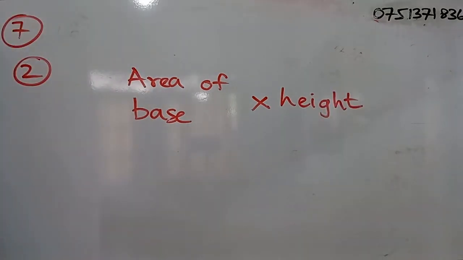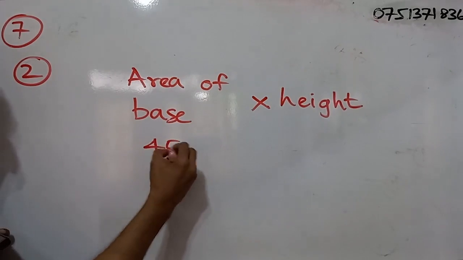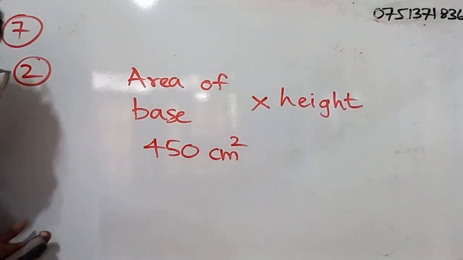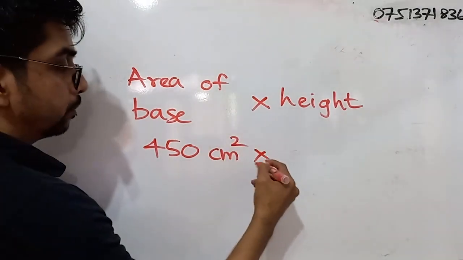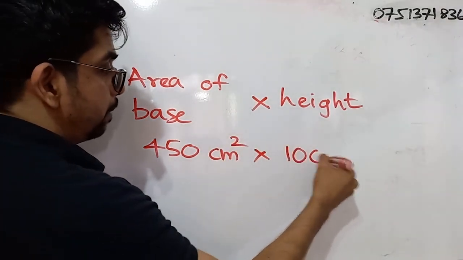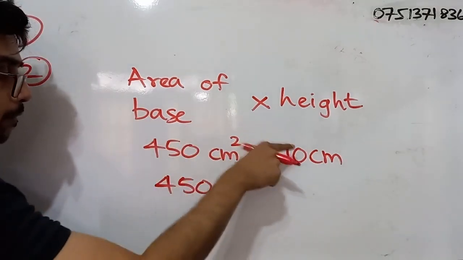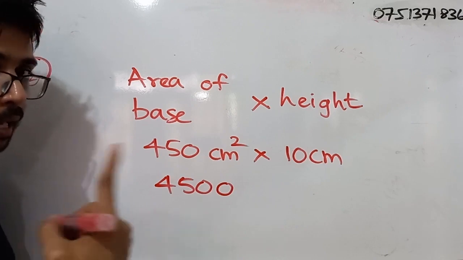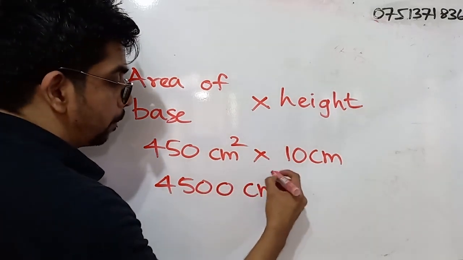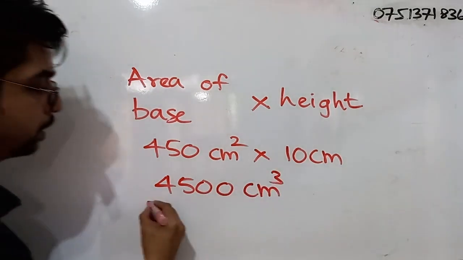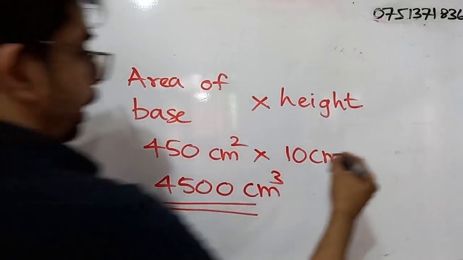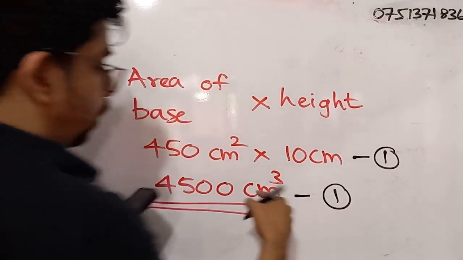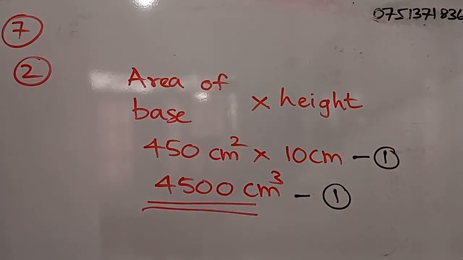right? So area of base is what? 450, right? So those are square centimeters. Height, what is that? 10 centimeters. 450 into 10, what is that? 4500. Now we are calculating a volume now. So this should be what? Cubic centimeters. So this is the correct answer. Right. So for this step you will be getting 1 mark. And for the correct answer, along with the correct unit, you will be getting another 1 mark.